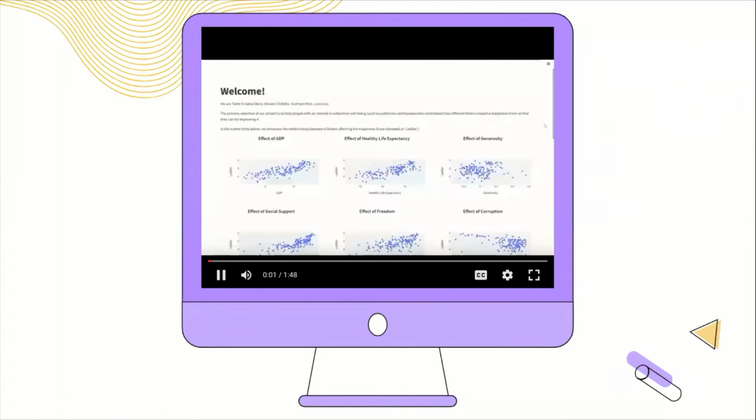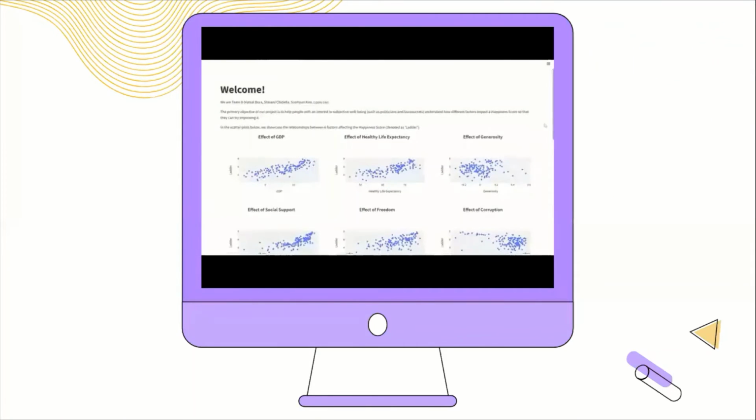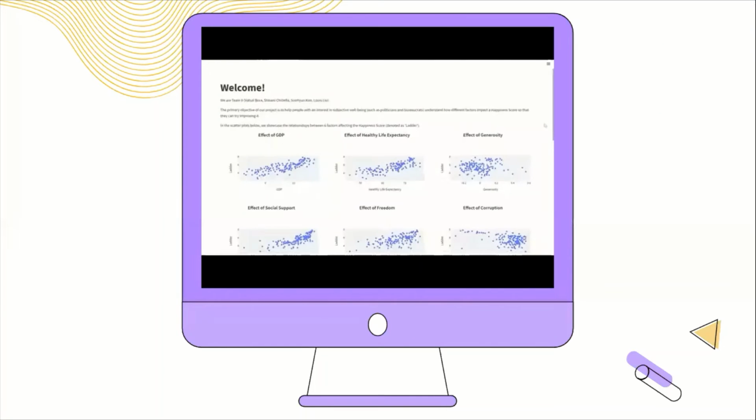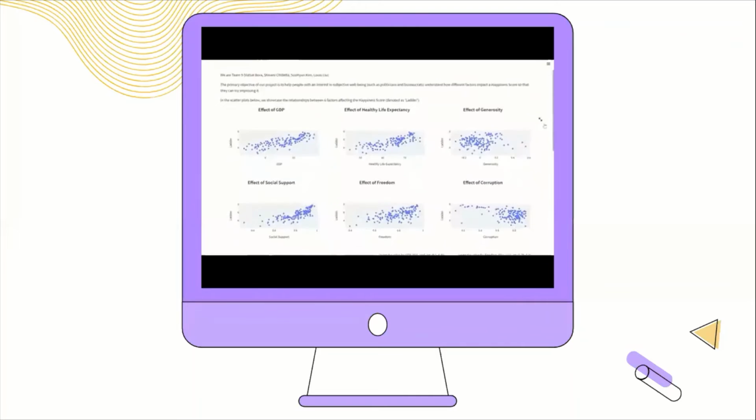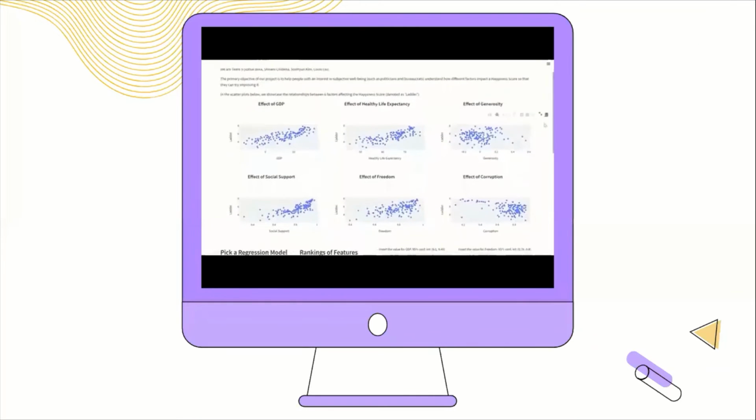Hi there. This is a demo of a DSS that we created to understand how GDP, healthy life expectancy, generosity, social support, freedom, and corruption affect the happiness of a country as a whole. The UI was created using Streamlit, and this is the screen that you see when you run a file. At the top, you can see a welcome greeting along with a description of our team and the project. Following that are 6 scatter plots denoting how each of the factors individually affect the happiness scores.